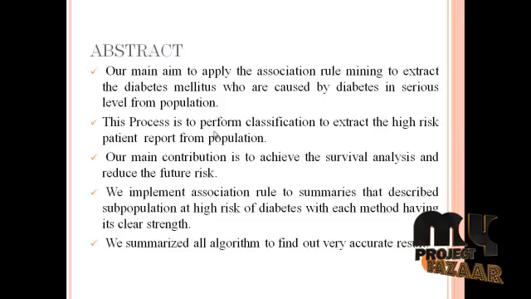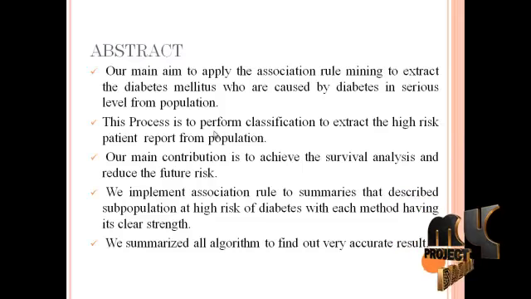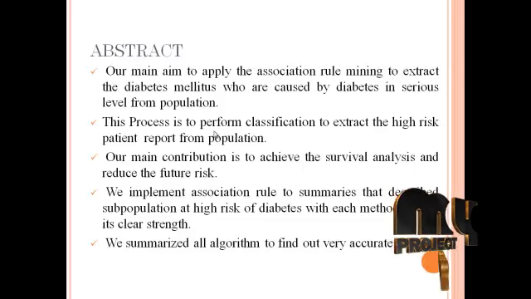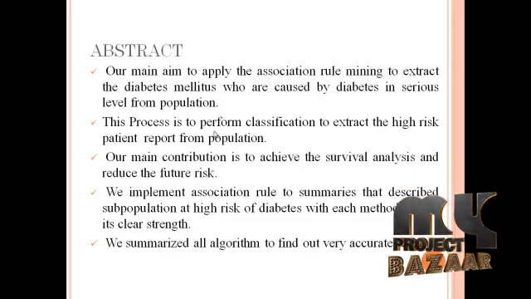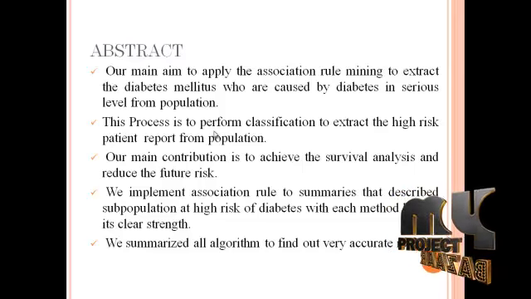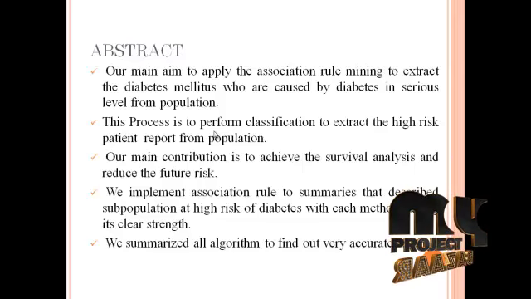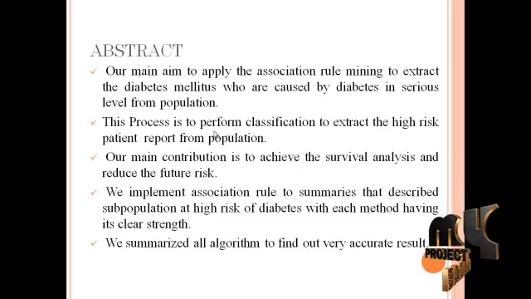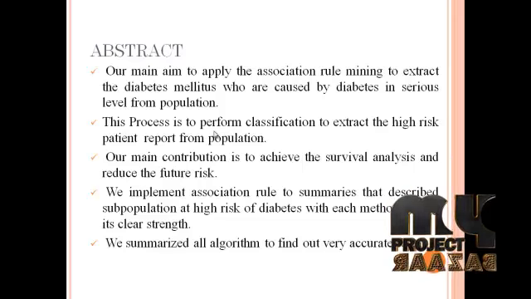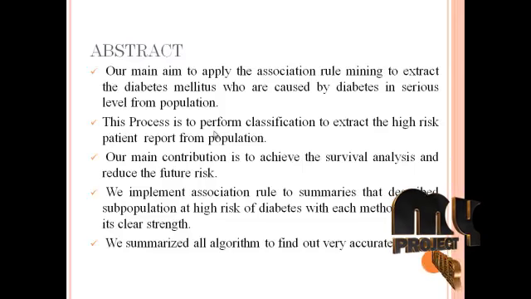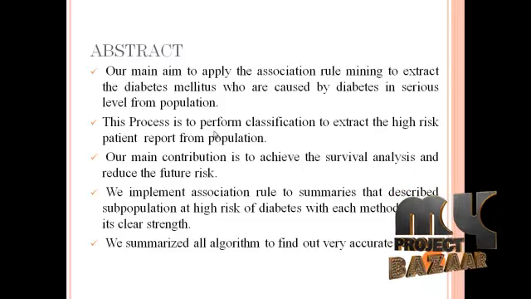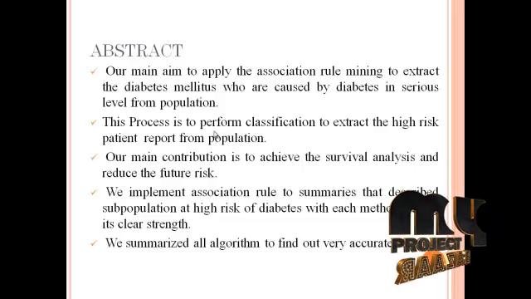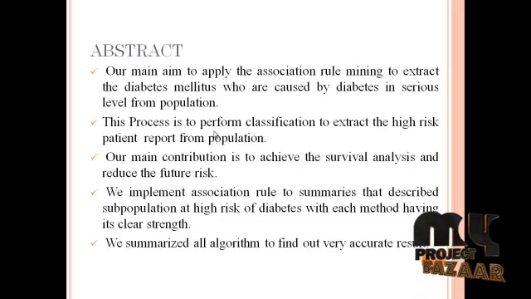We implement the association rule to summarize and describe subpopulations at high risk of diabetes, with each measure having a clear strength. We summarized all algorithms to find very accurate results. We have implemented RPC and APRS collection and BUS, and finally we implement the KNN process for future enhancement. The main concept is to extract the high risk patients who have diabetes at serious levels.